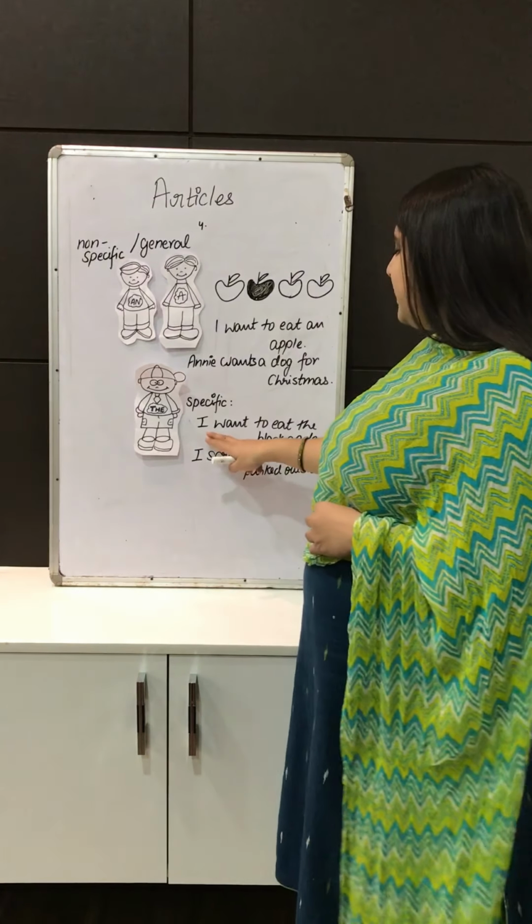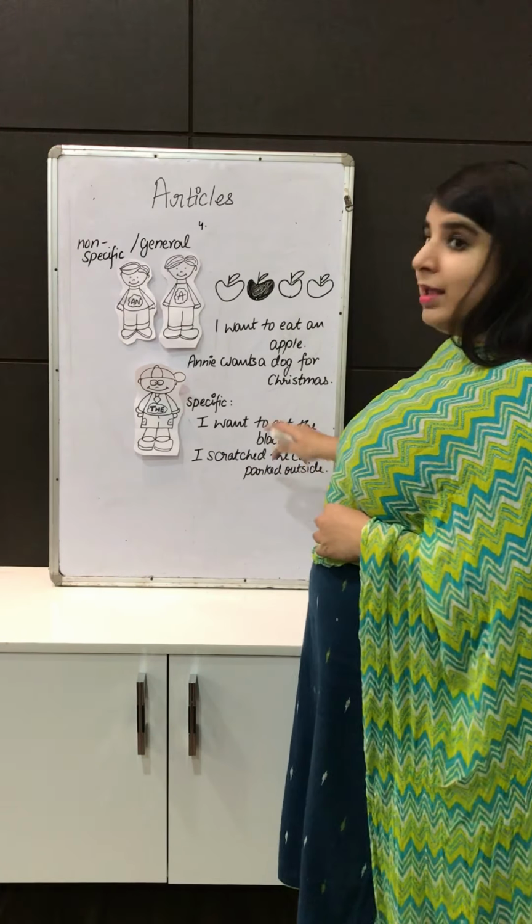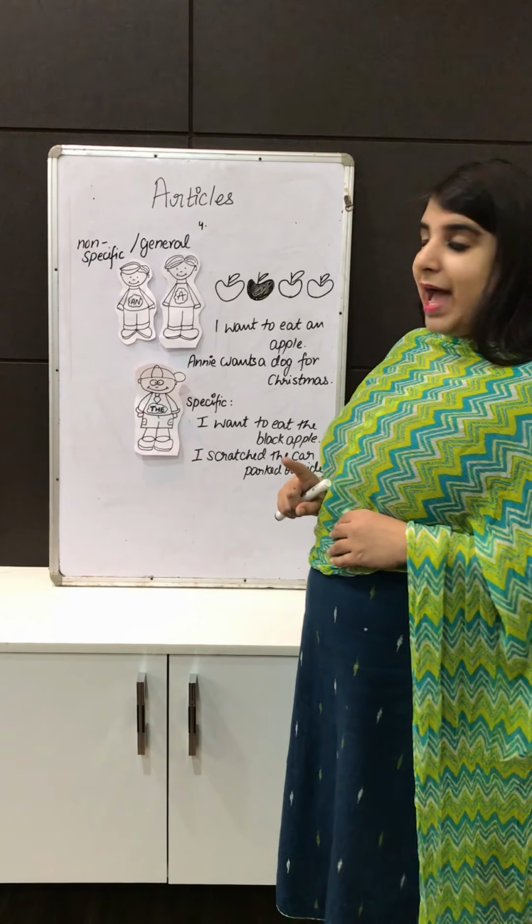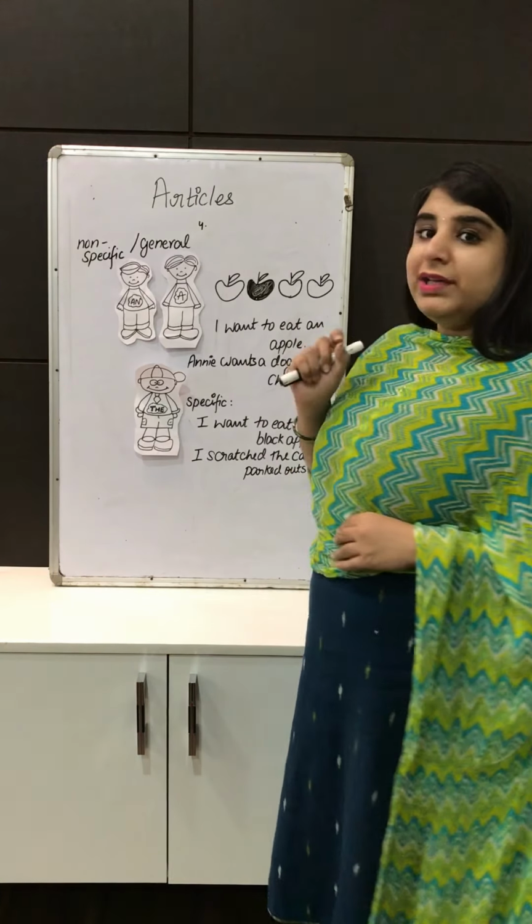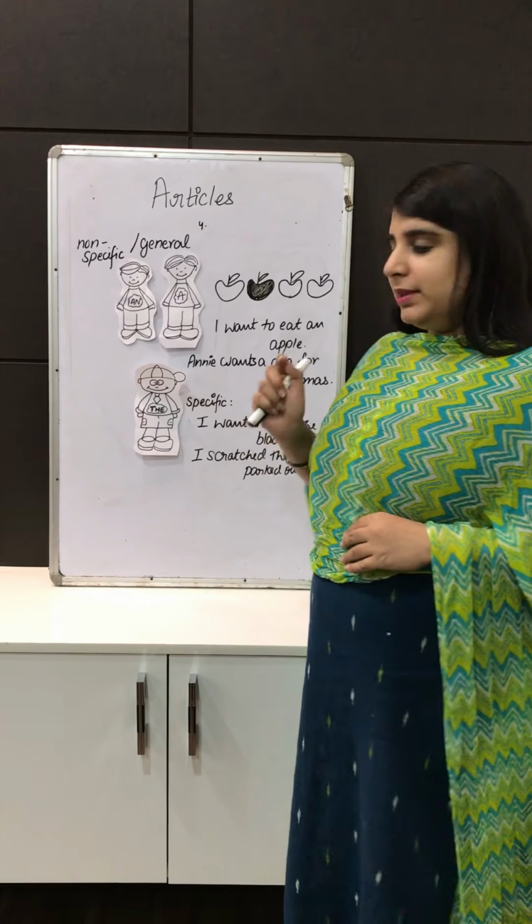Say for example, when I say I want to eat the black apple, now I'm being specific about the apple, that out of these I only want to eat the black apple.